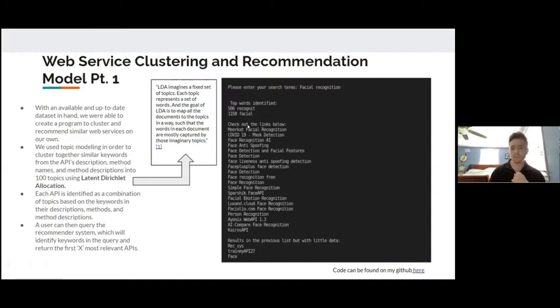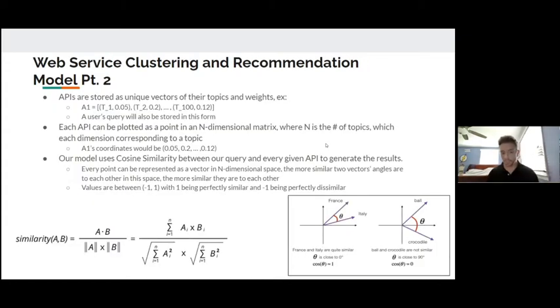As you can see here, we search facial recognition, and you get a bunch of recommended APIs based on facial recognition. In case you're wondering how the recommendation works, each API is stored as a unique vector of its topics and the weight relevant to that topic. So you see A1 has T1, and that's 0.05 weight, T2 has a 0.2 weight, so on and so forth to T100. Each API can be plotted as a point in an n-dimensional space where n is the number of topics and each dimension corresponds to a topic. So it's basically plotted on a graph like here.